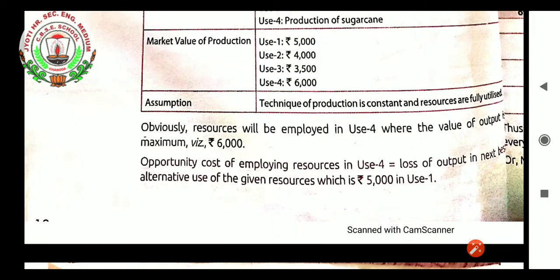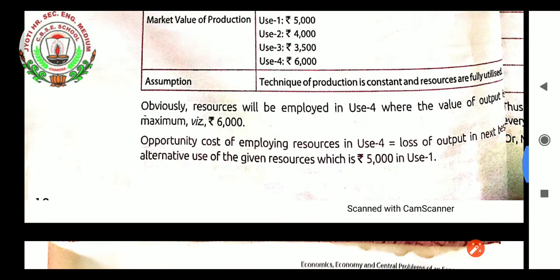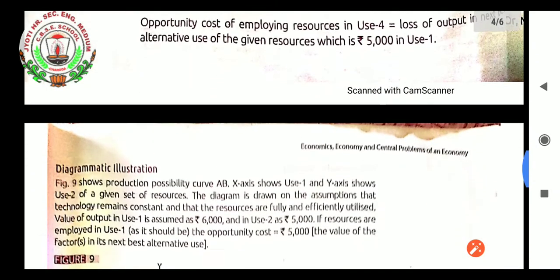Obviously resources will be employed in use 4, where the value of output is maximum, that is 6,000 rupees. We will gain that if we produce sugar with the same resources. Opportunity cost of employing resources in use 4 equals the loss of output in the next best alternative use of the given resources, which is rupees 5,000 in use 1. This itself is called opportunity cost.